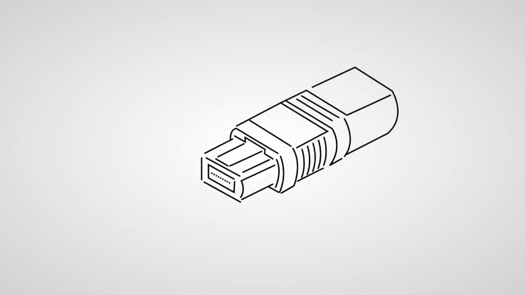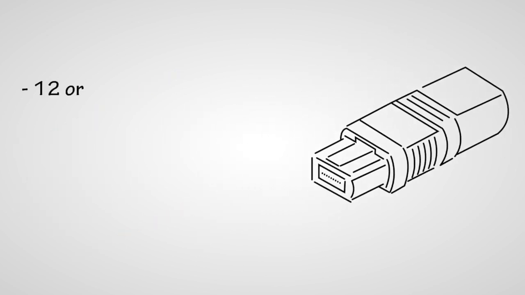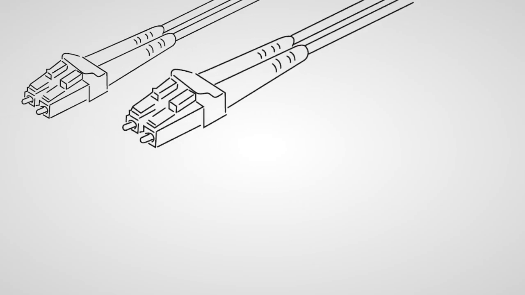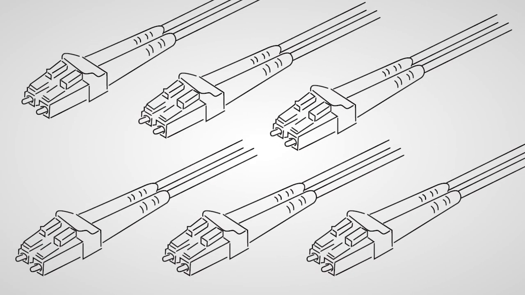Here's the MPO. One ferrule, loaded with either 12 or 24 fibers. Each fiber pair can be an independent duplex link, so you get the lane capacity of all these LCs without using all those ports. The MPO also supports parallel transmission for applications that use multiple lanes.